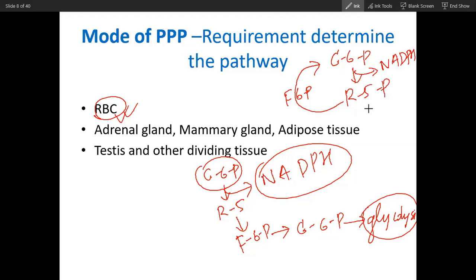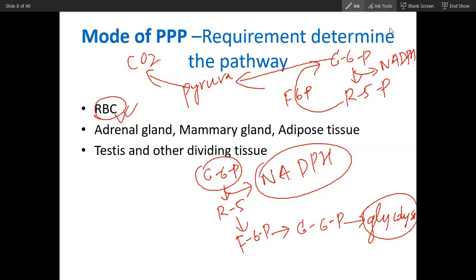Even the glucose will form pyruvate, and from pyruvate it will go through complete oxidation in this tissue. It will produce carbon dioxide. So from one glucose, this cell can extract a lot of energy. This pathway will be like this, and here this pathway will be like this.